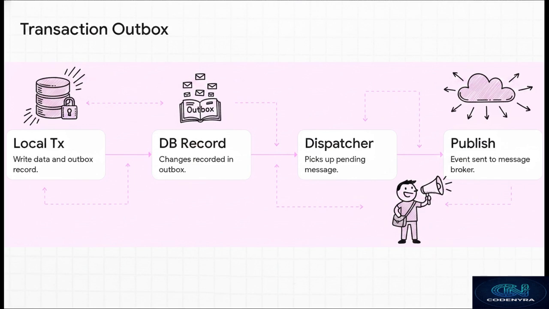Look at this flow. Your API writes the business data and a notification message to an outbox table in one single atomic local transaction. Only after that local commit is 100% successful does a totally separate dispatcher process read that outbox and publish the event to your message broker. It literally eliminates the risk of losing messages in transit.